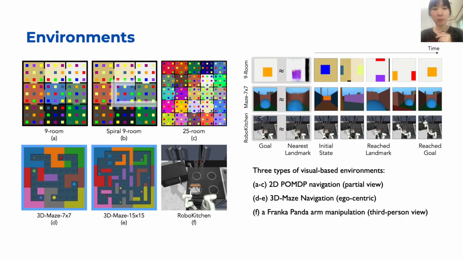Director Strategy experiments in three environments, which are 2D POMDP navigation called Mini World, 3D maze egocentric navigation called Memory Maze, and Franka arm manipulation called RoboKitchen. Director Strategy tests variant versions from these environments, where they test 9 rooms, spiral 9 rooms, and 25 rooms in Mini World, and each room size is 15 steps by 15 steps compared with the agent's 1 step.